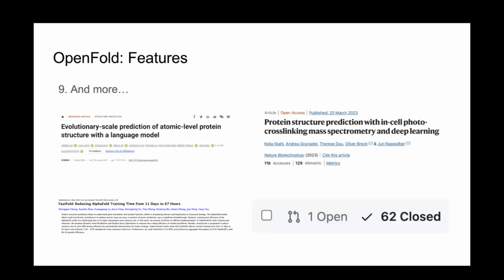And on top of that, OpenFold is quite a large community now, implementing a whole bunch of new features. ESM2 used OpenFold as part of its code base and has been pushing PRs to the OpenFold repo. That was in a recent paper in Nature Biotechnology that used OpenFold. There are lots of efforts like FastFold and Unifold based on OpenFold that improve it in various ways. This one claims to reduce the OpenFold training times from 11 days to 67 hours. So that's out there, open source. And we also constantly have new PRs with nice little features added all the time. So it's an evolving repository, and we're excited to see all of the cool things that people are able to come up with.